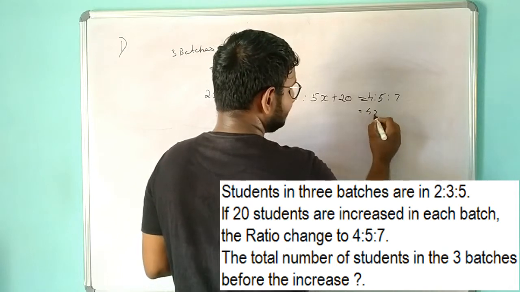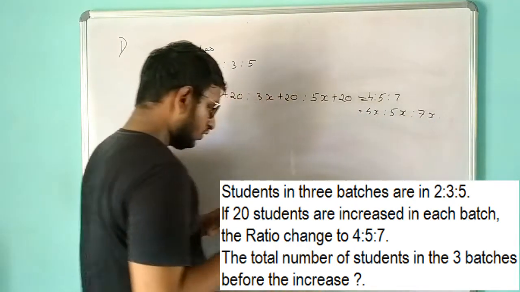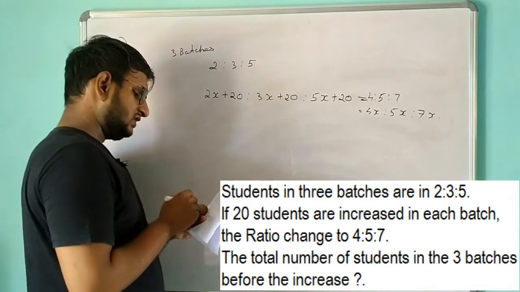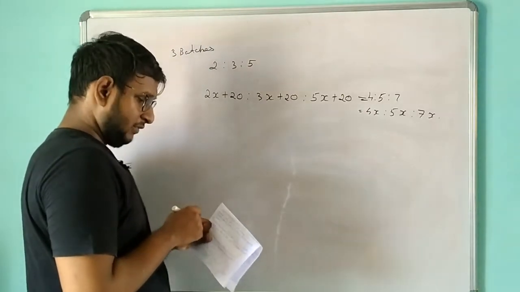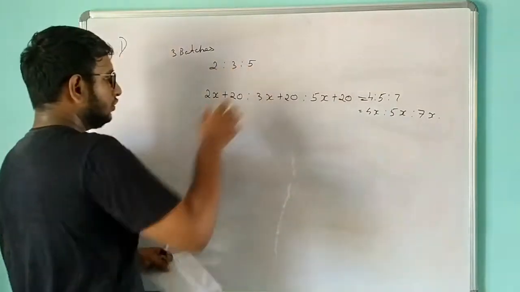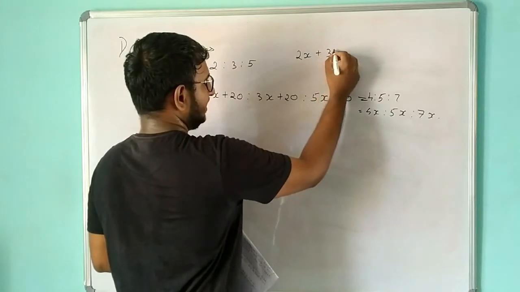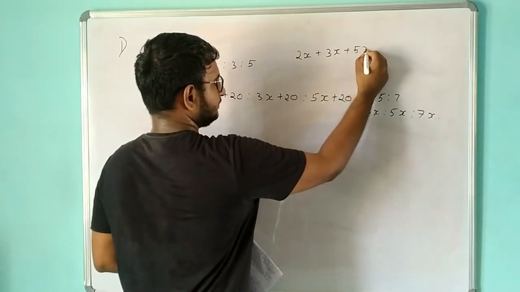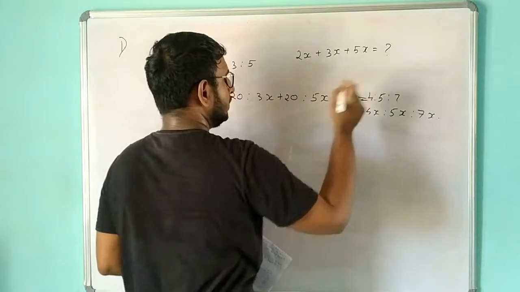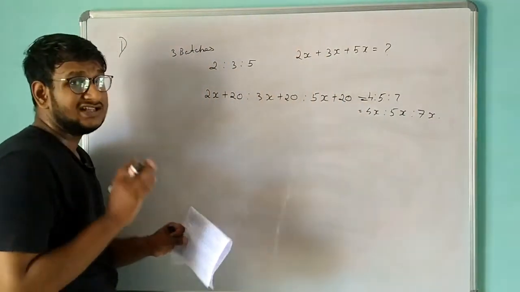That is 4x is to 5x is to 7x. Okay, so what is the total number of students in the three batches before increasing? In order to find the total number of students, we just need to add 2x plus 3x plus 5x. So we will get the answer. To do that, we need the value of x, so we need to calculate the value of x.